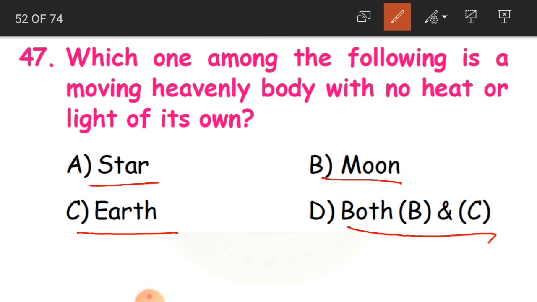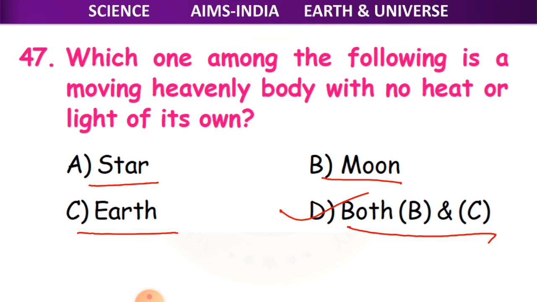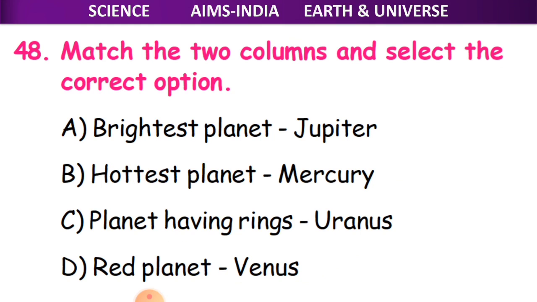So the answer is D option, that is both B and C, because moon and earth do not have their own light. And they do not produce heat also on their own, so they are going to reflect the light of the sun and heat from the sun. So D option, that is both B and C, is the right answer. Clear children? Now 48th question, match the two columns and select the correct option.